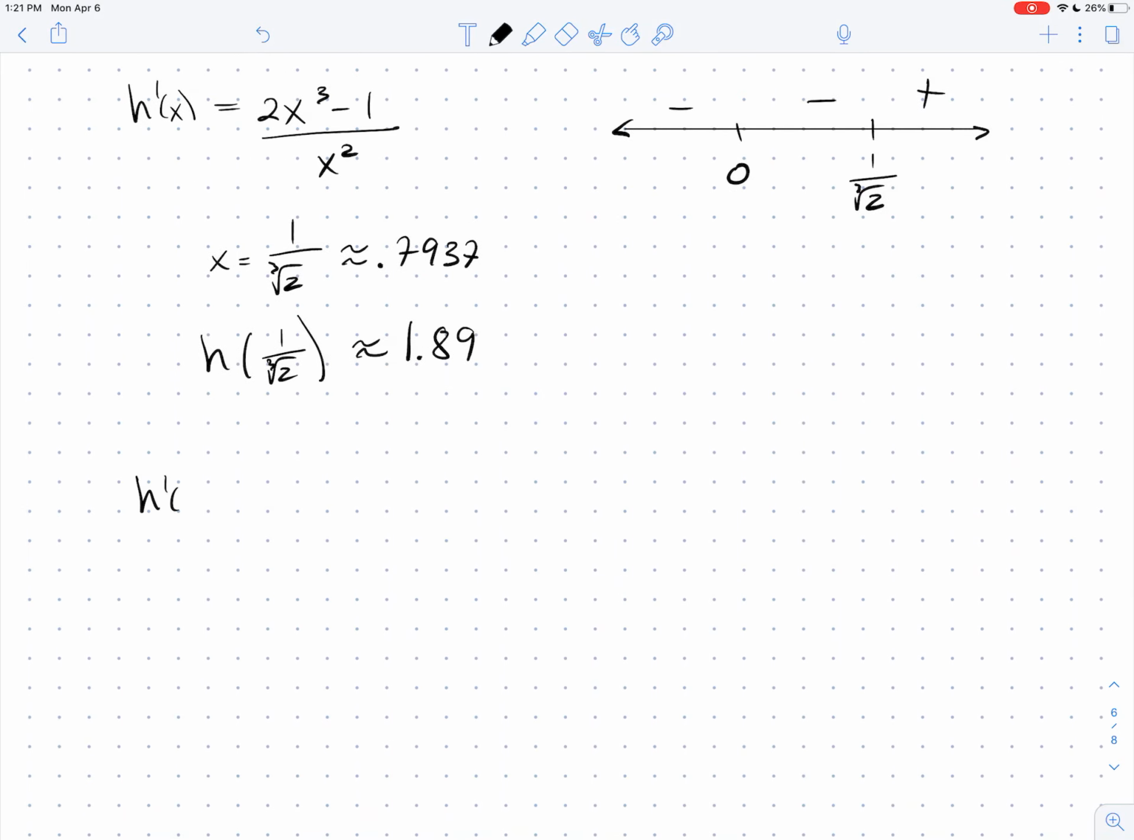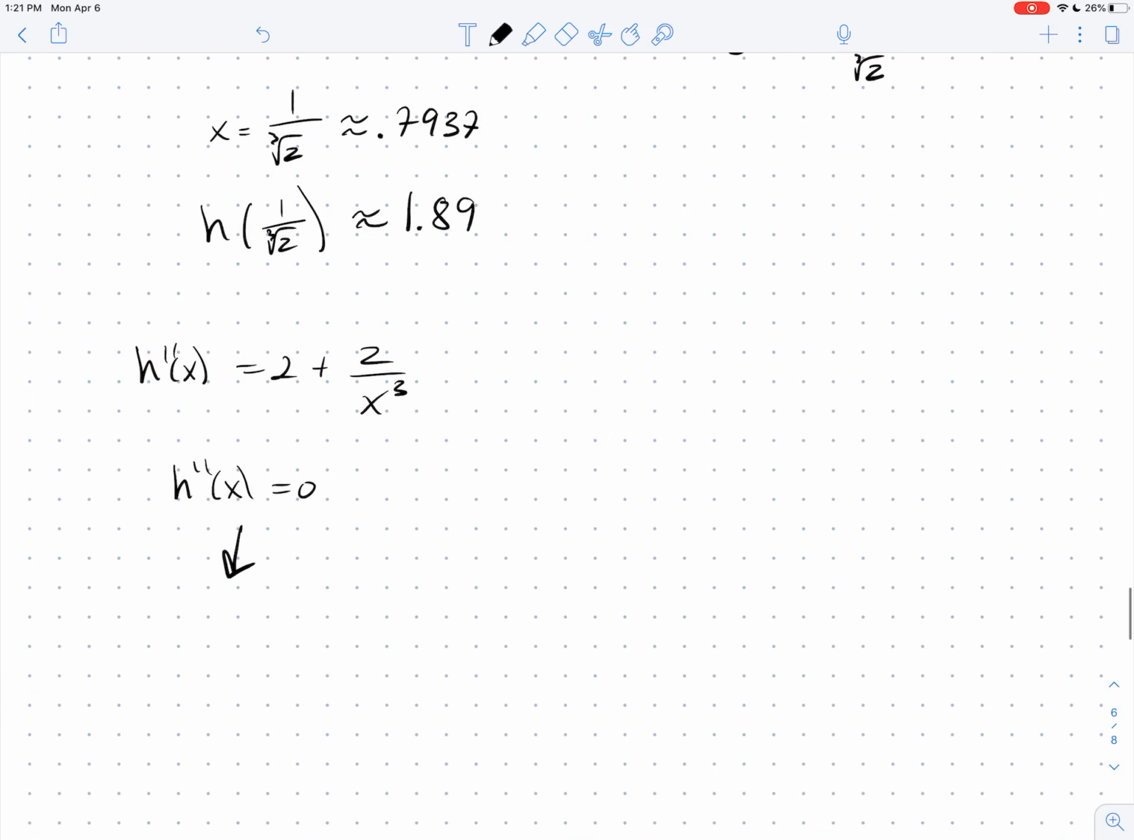Finally, let's take the second derivative. So h double prime of x, I get 2 plus 2 over x cubed. I want to figure out where this is 0. So if I set that up and solve, I'm actually going to come up with x equals negative 1. You can kind of see this. If you plug in negative 1, it's clear that it's a 0. And so interesting that that happens to be our x-intercept. Doesn't happen all that often, but there we go.